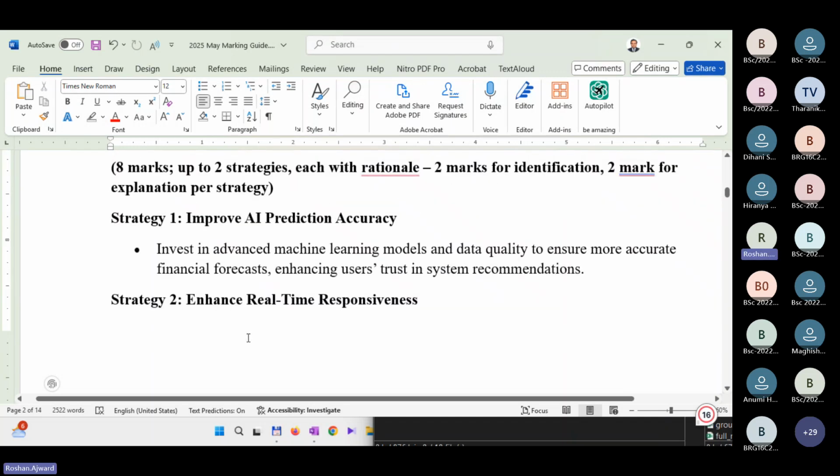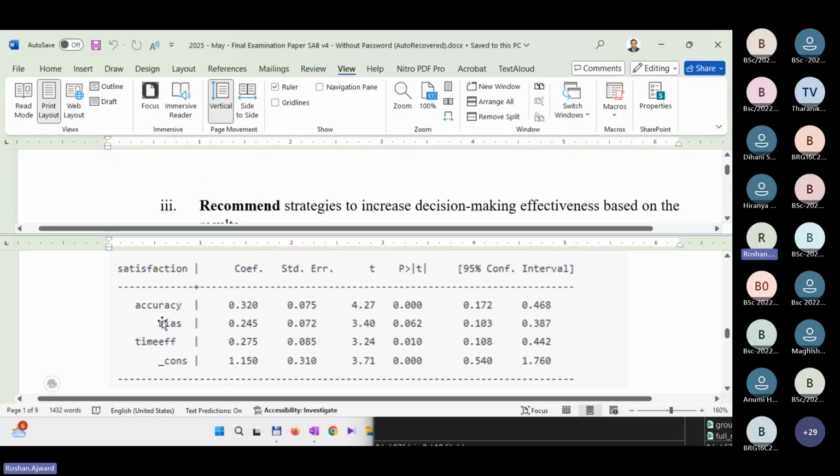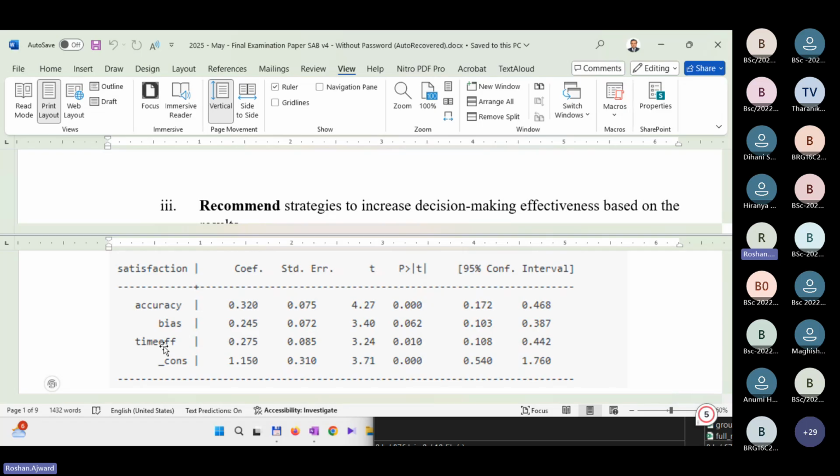On the other hand, if you write about biases, reducing decision biases, or whatever things, you will lose marks. Even if you tell accuracy and time efficiency, you have to do something with that as recommendations. If you put biases, that means you are commenting on a non-significant independent variable. That means you have not understood anything. So marks will be reduced drastically, even though you comment on accuracy and time efficiency. So don't recommend strategies on things that are not significant.